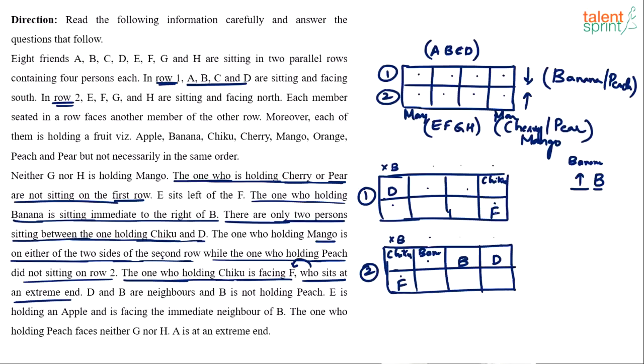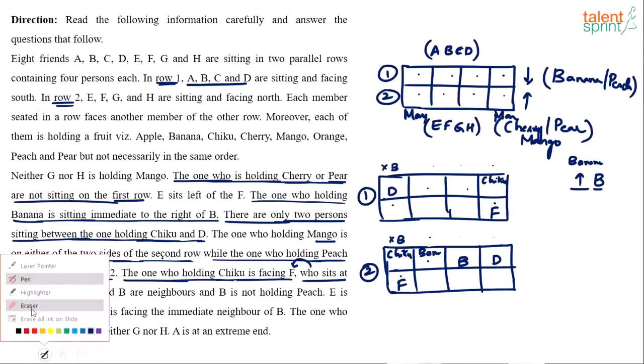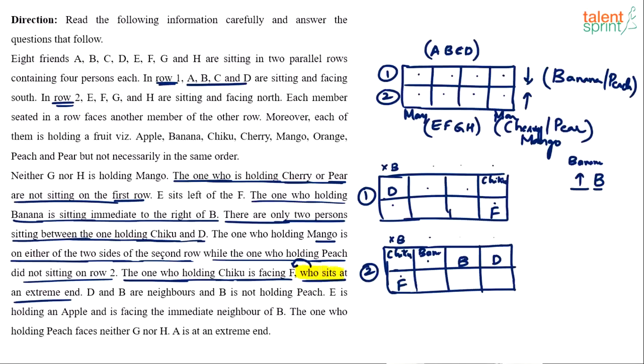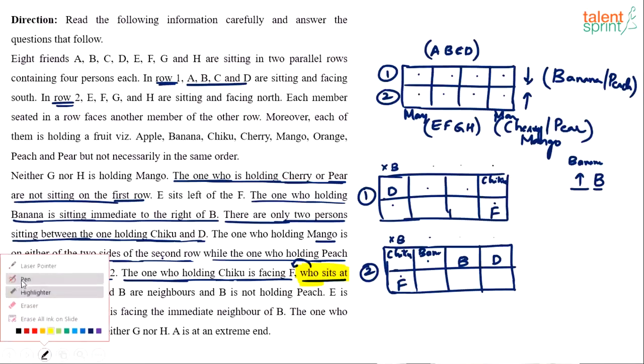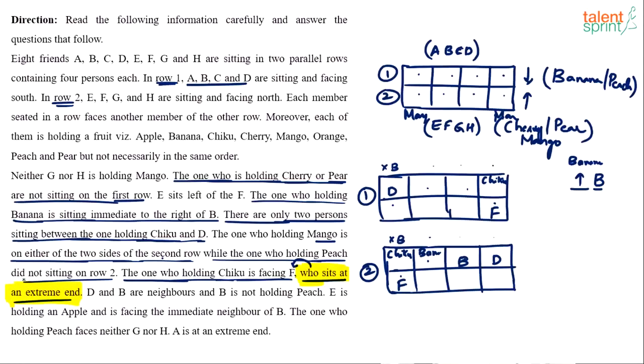Now the point is, we have already got F in the two extreme positions. I mean, either F sits on the right end or F sits on the left end. So strictly speaking, this piece of information that F sits at the extreme end is redundant for us. We don't even need that because we have already got the same thing. You're able to follow? This tells us that you're reading the information very carefully and meticulously to find out all the hidden points as well. This is useless information. Whatever is highlighted in yellow is not required because we have already got that.